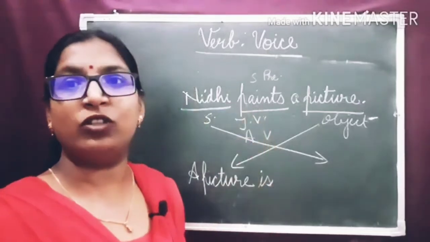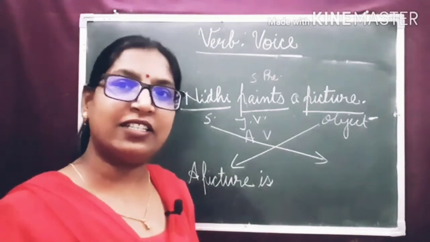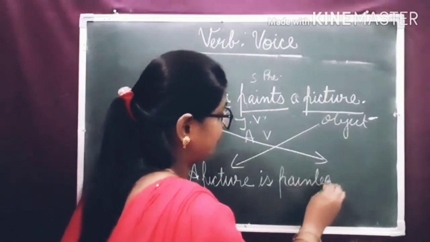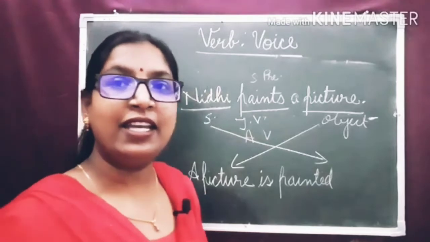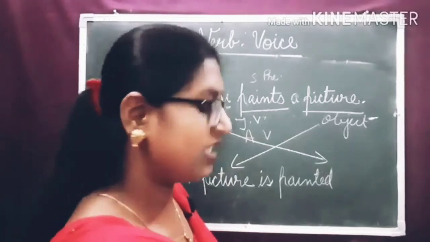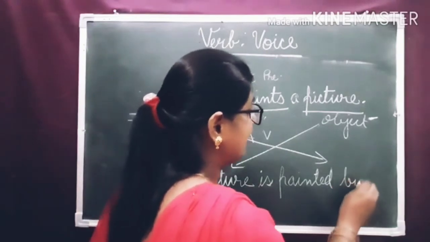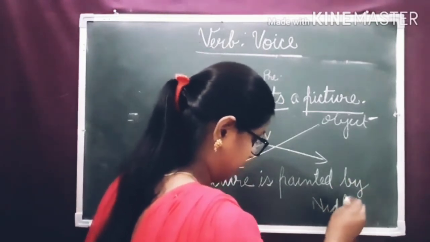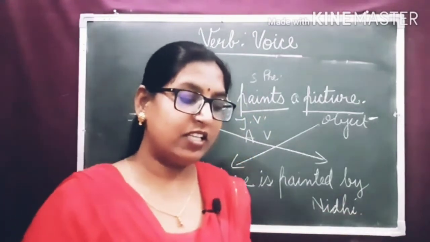Paint is the main verb. What is its third form? Paint, painted, painted. A picture is painted. A picture is painted by Nidhi. Subject is taking the place of object. By Nidhi. A picture is painted by Nidhi.